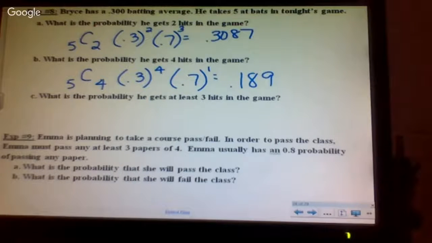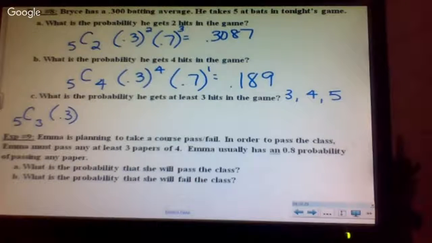Or at least. What is the probability he gets at least 3 hits? What does at least 3 mean? 3 or more. So 3, 4, or 5. We've got to do all of them. Probability of 3: it's 5 C 3. You've got a 0.3 chance, and I want it to be 3.